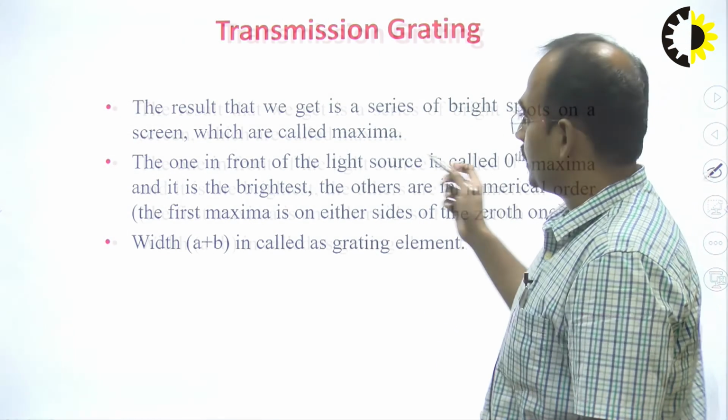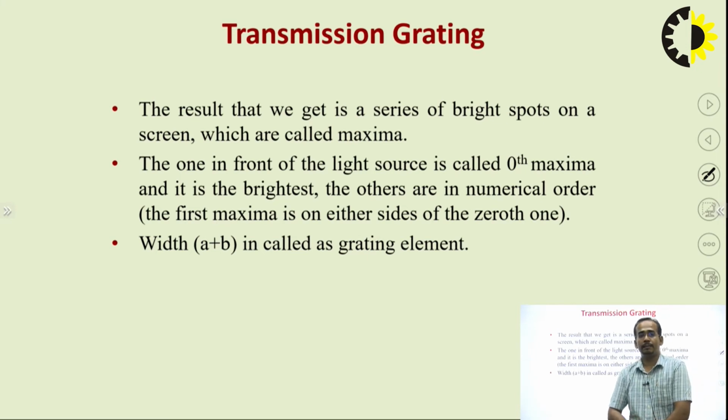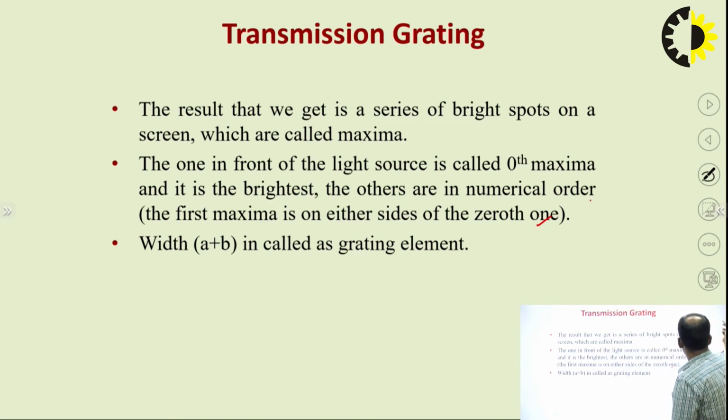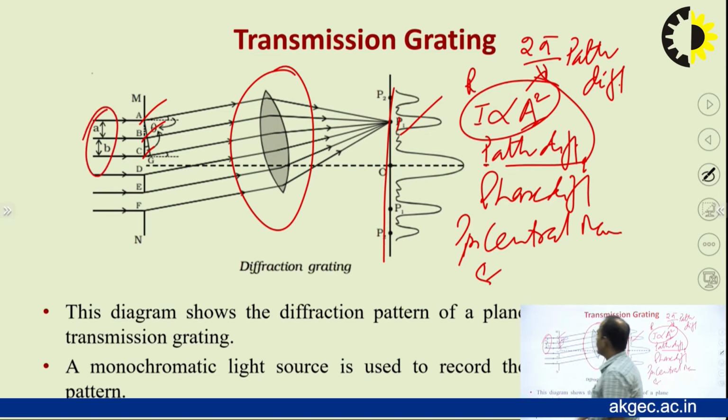So in the transmit, the result that we get is a series of bright spots on a screen which are called the maxima. The one in front of the light source is called the maxima and it is the brightest. The others are numbered in numerical order. So first maxima is on one side and the zeroth on another side. And the width of the grating element is A plus B. You can see here, this is the width of the grating element.